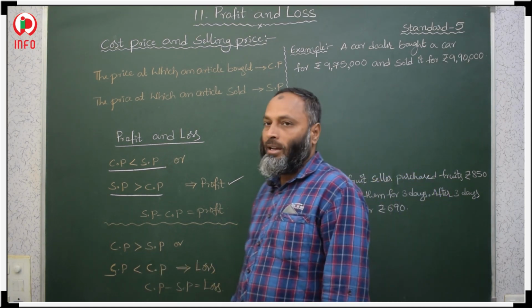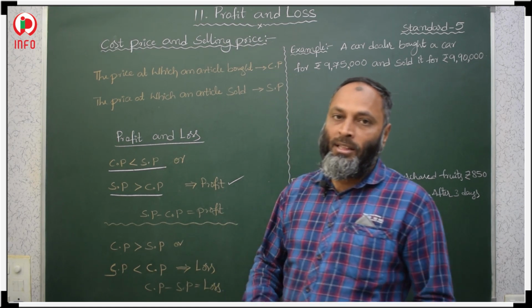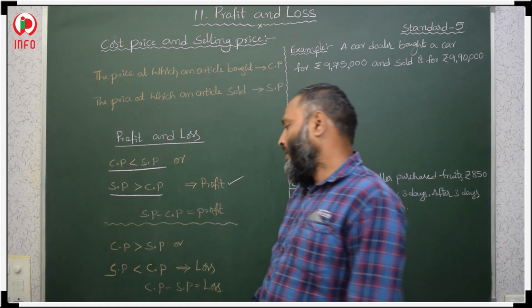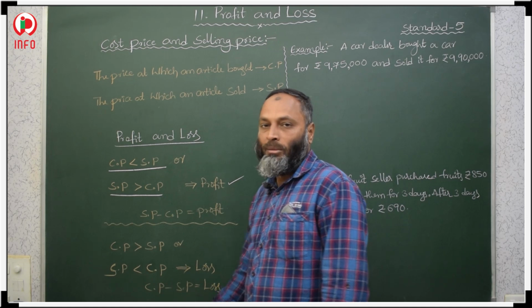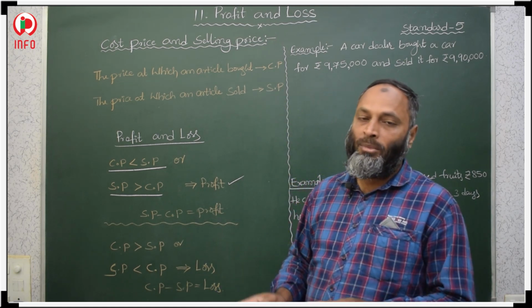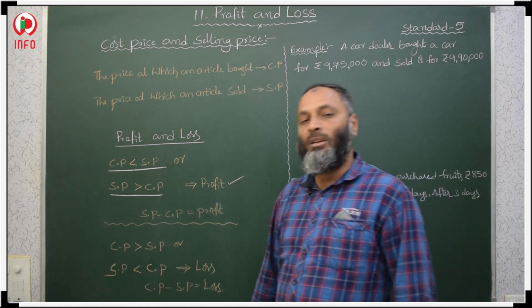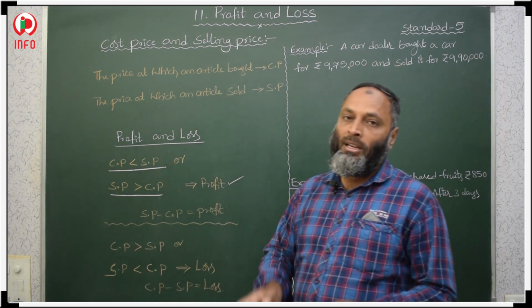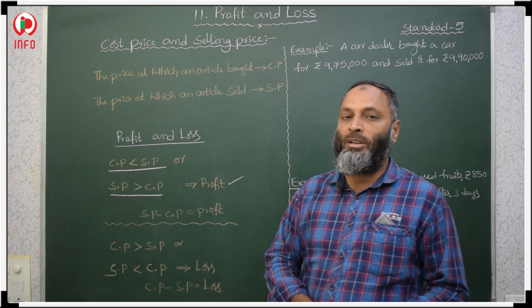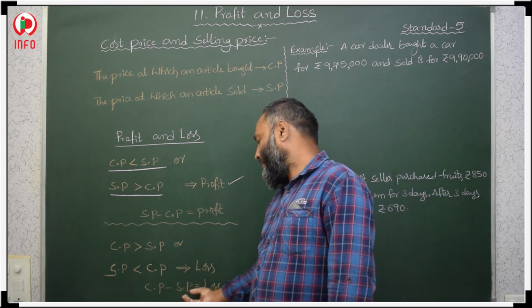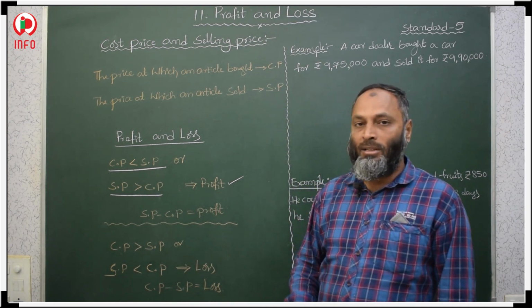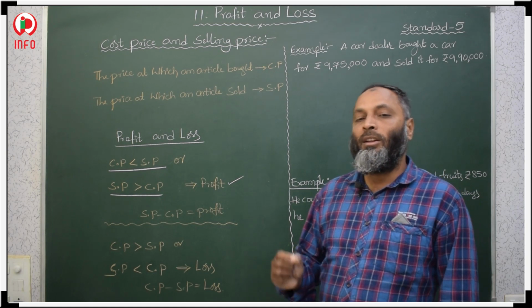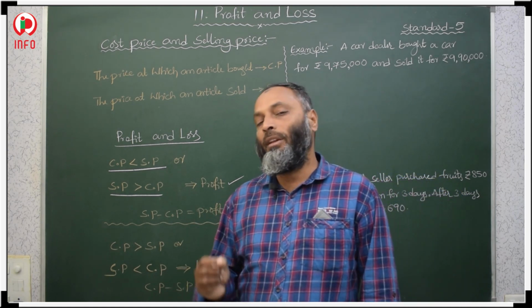Then how will you get the loss? That is the difference. The difference gives the loss. So how? Cost price minus selling price, that difference gives the loss. Here the cost price value is bigger. In a loss, when the cost price is more, that is why cost price minus selling price is the loss.